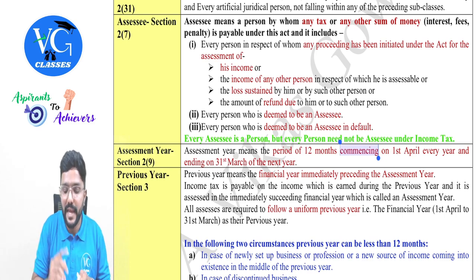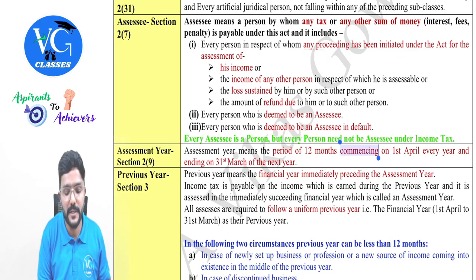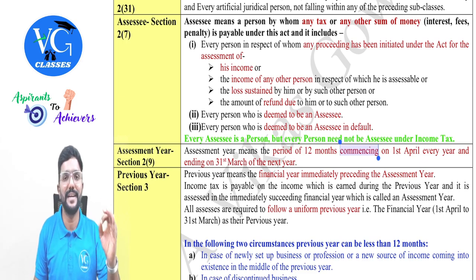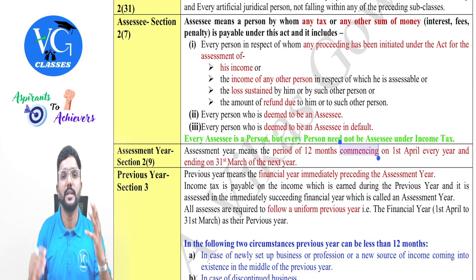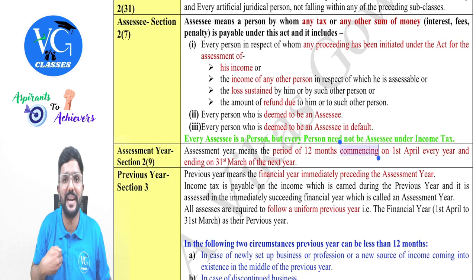So if there is any proceeding which has been initiated on me with respect to this, I am called an assessee. Okay, that is, if the income tax department or assessing officer has taken a step to compute my income or the amount of loss or the refund due or the amount of income of, assume, my wife, with respect to whom I am supposed to pay tax, am I called an assessee?